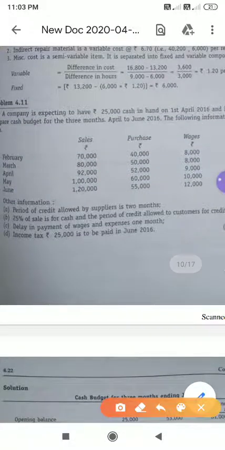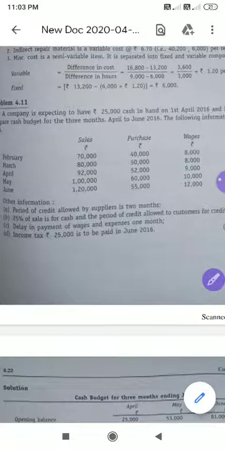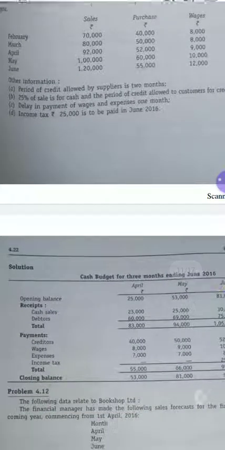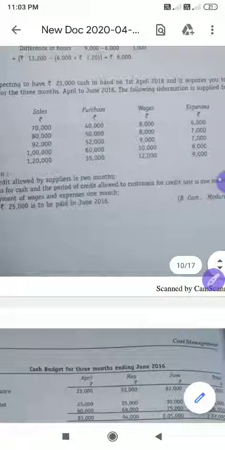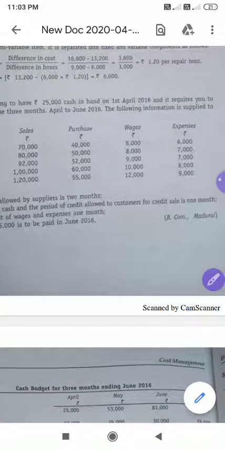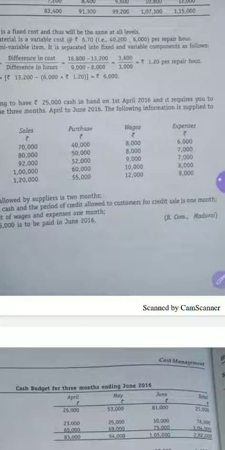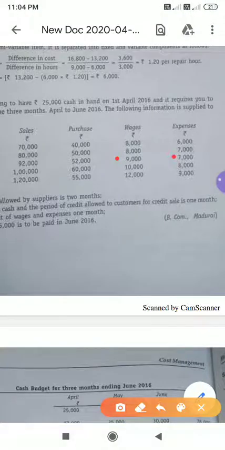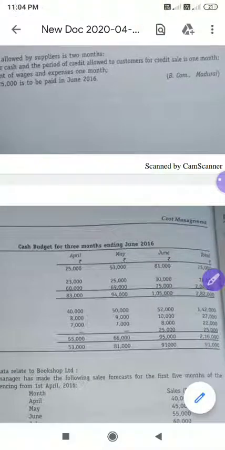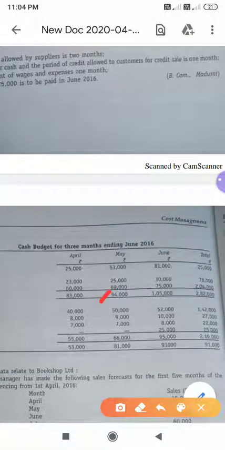And next one, purchases. March purchase will be paid in May. That is May. 50,000 will be paid in May. So you have to minus 50,000 here, and wages and expenses of April, that is 9,000, and 7,000, will be paid in what? May. So that is what they have given here. You total. Now total receipt will be 94. Once again, you have to add all these three, and total payment will be this much. So you minus 94 minus 66, we will get